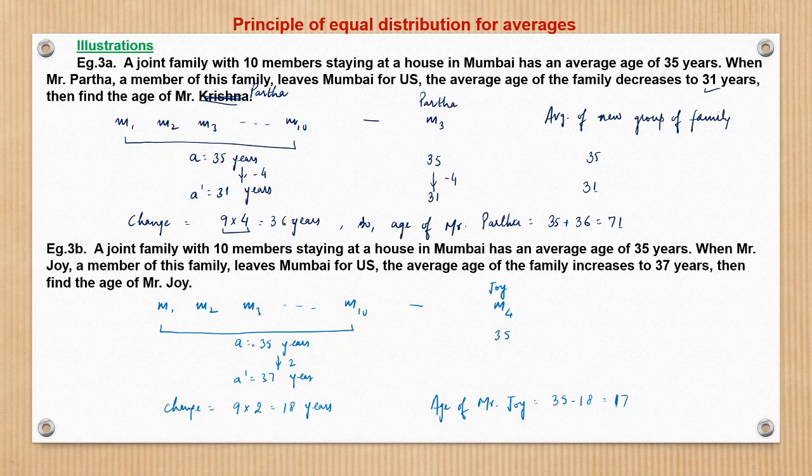Because the additional 18 years would have been equally distributed among the remaining 9 members, thereby increasing their average age by 2 years. So 35 becomes 37. So this is the concept or the principle of equal distribution for average age.